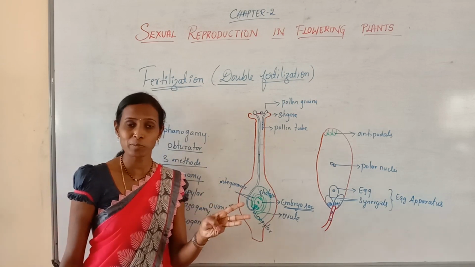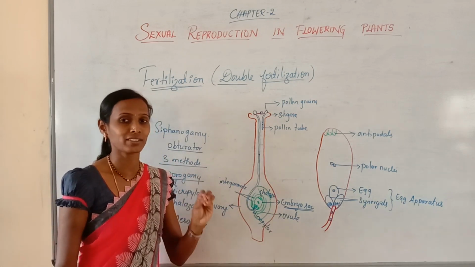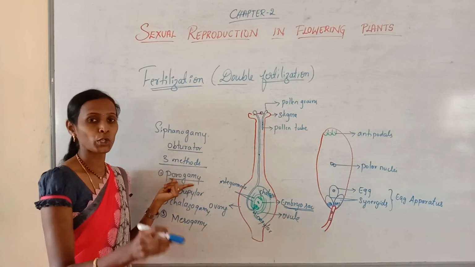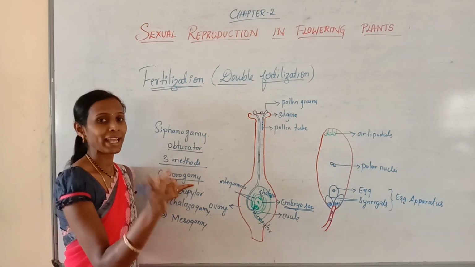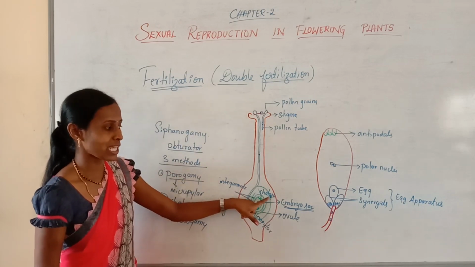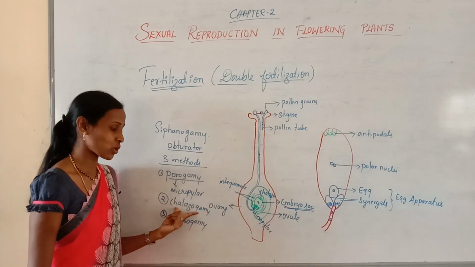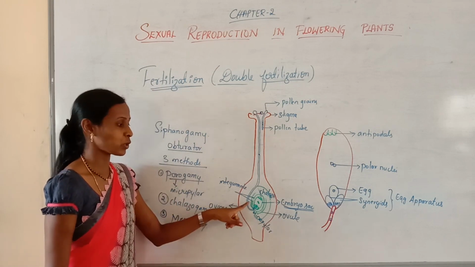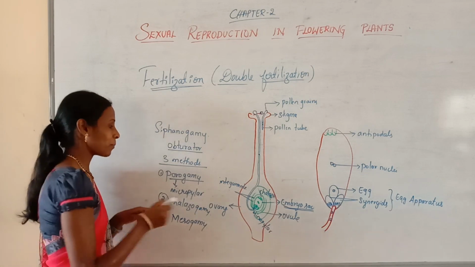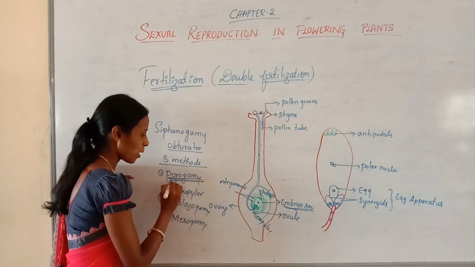There are three possibilities for how the pollen tube can enter the ovule. The first one is porogamy: if the pollen tube enters the ovule through the micropyle, it is called porogamy. If the pollen tube enters the ovule through the chalaza, it is called chalazogamy. Or if it enters the ovule through the integuments, it is called mesogamy. But the most common type is porogamy.